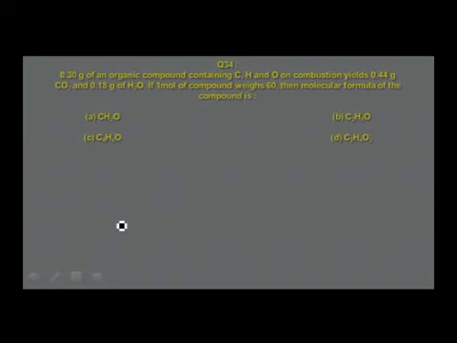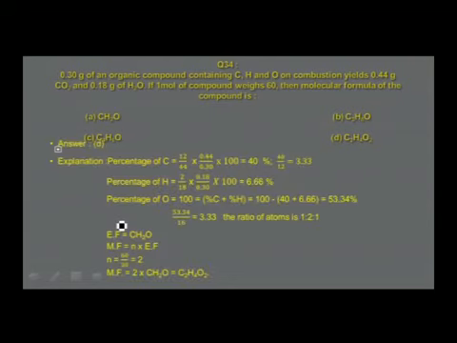First you have to calculate the percentage of carbon, percentage of hydrogen and percentage of oxygen from the mass of carbon dioxide, water and the organic compound. Using this percentage composition, then calculate the ratio of atoms. How to calculate ratio of atoms? Percentage composition divided by atomic mass, and then you calculate the simple whole number ratio. The calculation is done as follows.